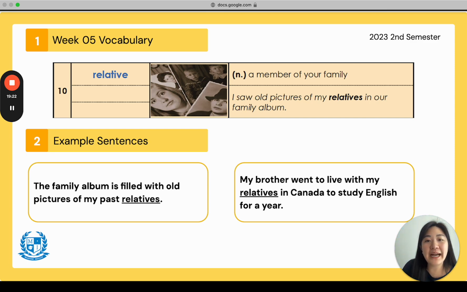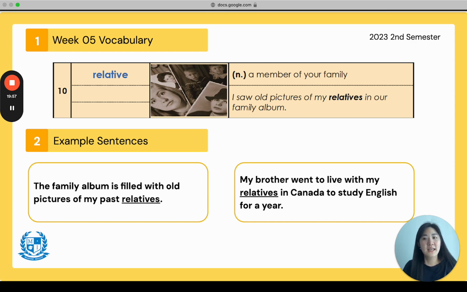Repeat after me. I saw old pictures of my relatives in our family album. Good job. Example sentence at the bottom. The family album is filled with old pictures of my past relatives. So this is a bit different from the one above, but it's also saying here that in this photo album we have relatives from our past. Like maybe it's my grandmother's grandmother or my grandmother's grandmother's grandmother. Like old relatives from the past.